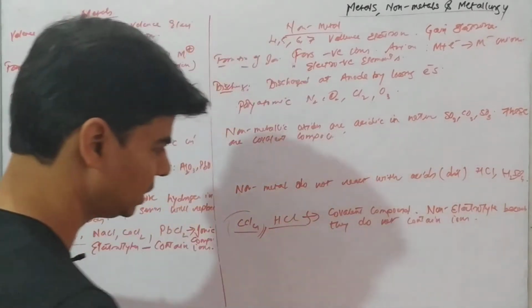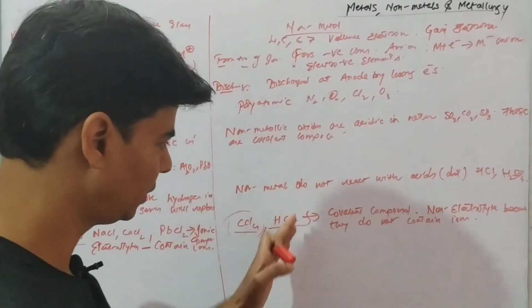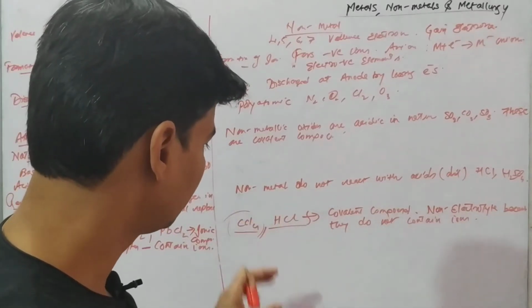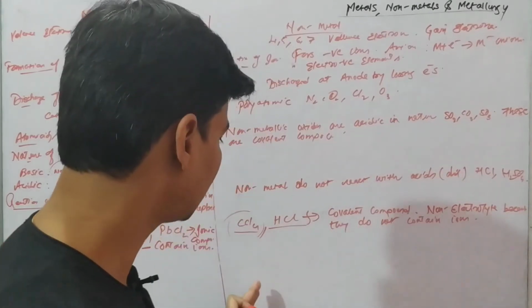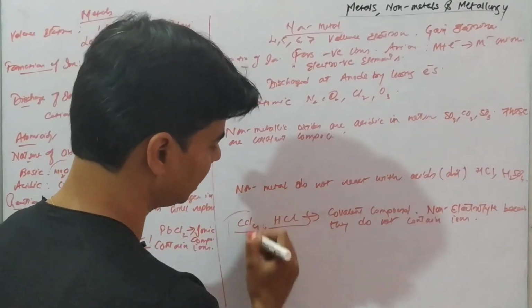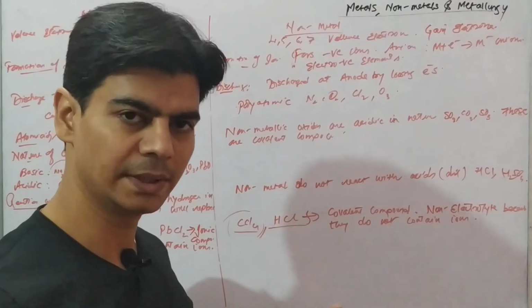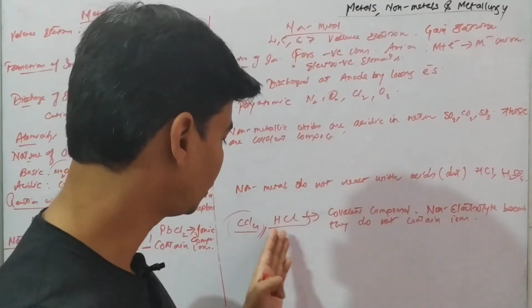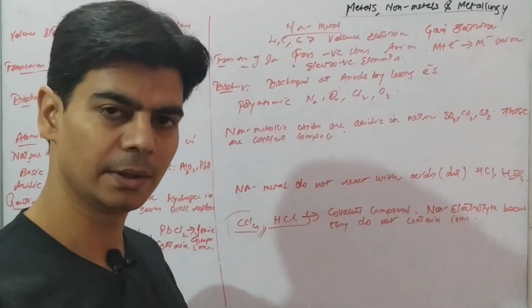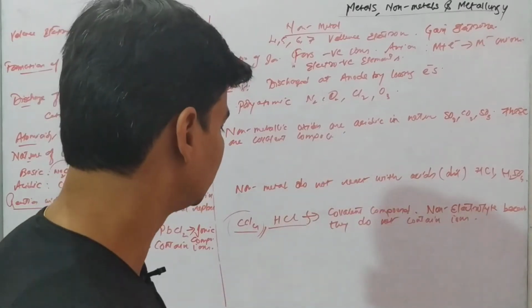HCl is a polar covalent compound, but in the dry state it's a bad conductor of electricity. But when water is added to it, HCl being a dipolar molecule separates into positive hydrogen and negative chloride ions in water solution, right?